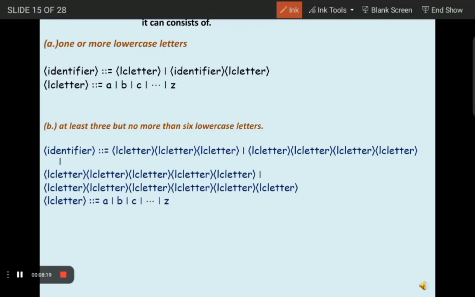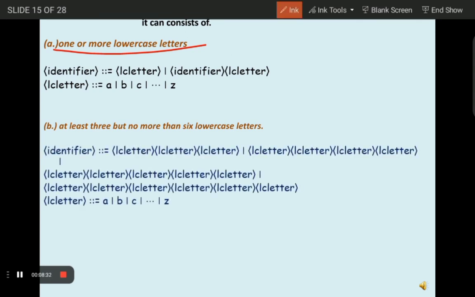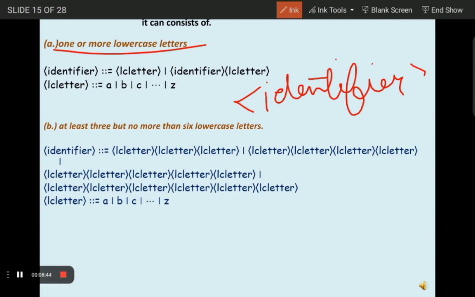Now we have to give production rules in Backus-Naur form for an identifier if it can consist of one or more lowercase letters. Now I will explain what the identifier, LC letter, and letters mean. So basically this identifier, which is enclosed in this symbol, represents a non-terminal symbol representing an identifier in C. It is defined either as a single letter or a symbol.